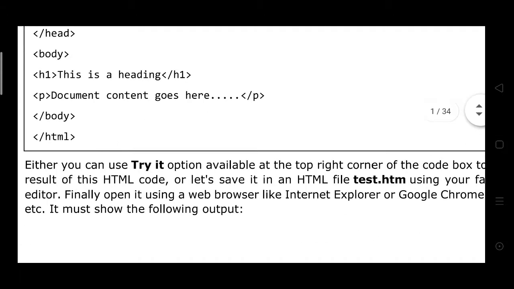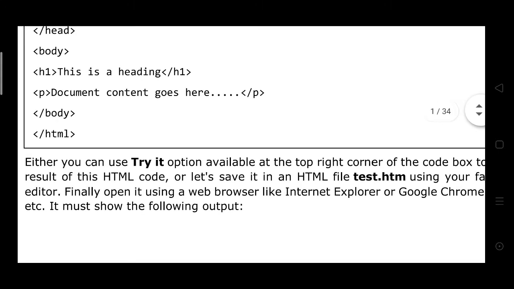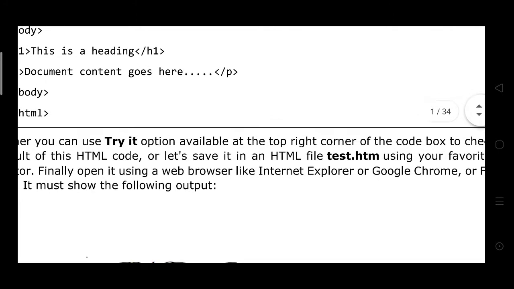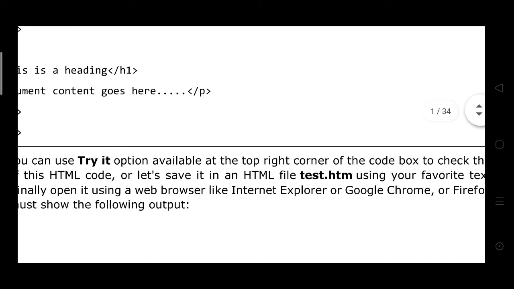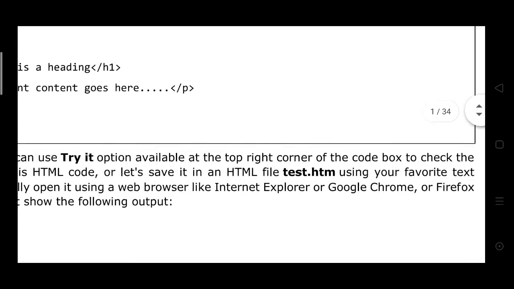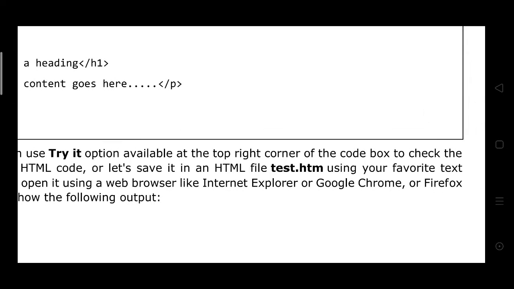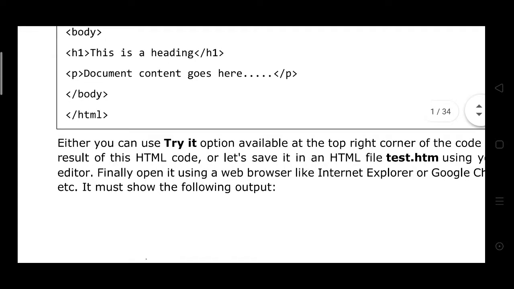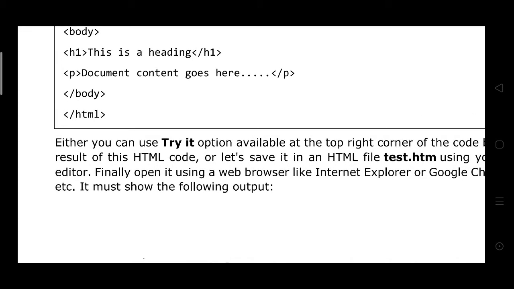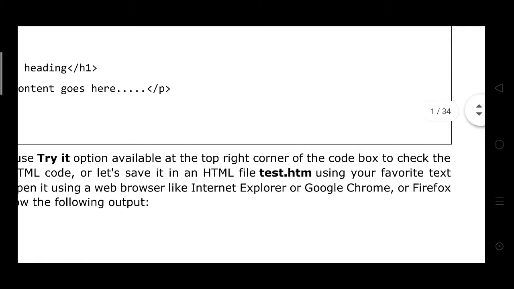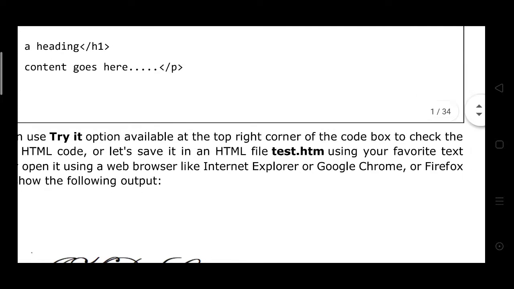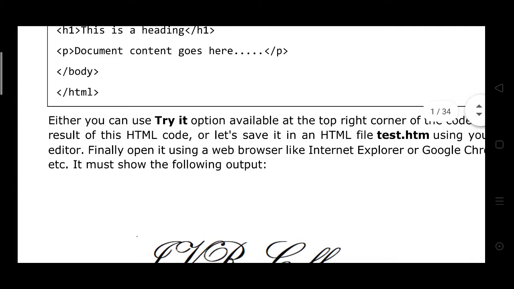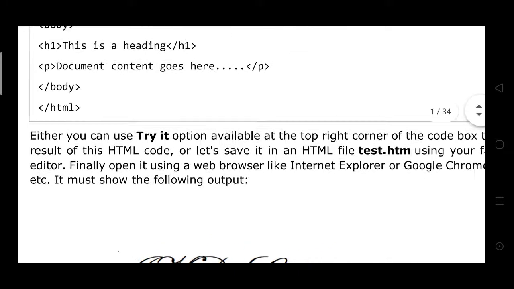Okay, let's save it in the HTML file test.html or htm using your favorite text editor, and finally open it using a web browser, like Internet Explorer, Google Chrome or Firefox. It must show the following output.